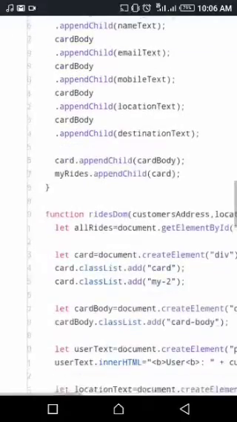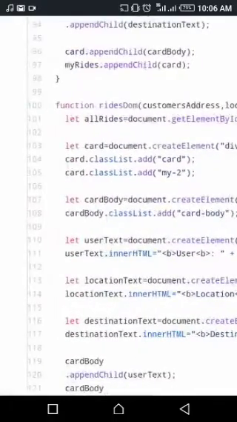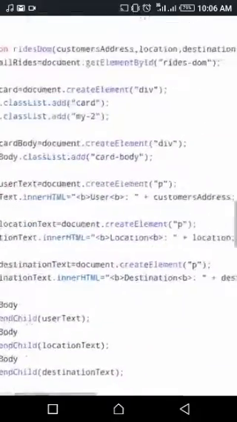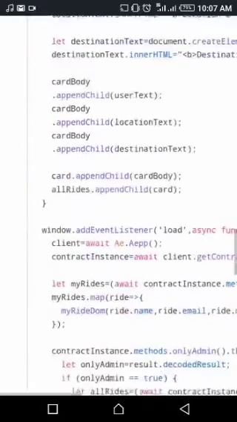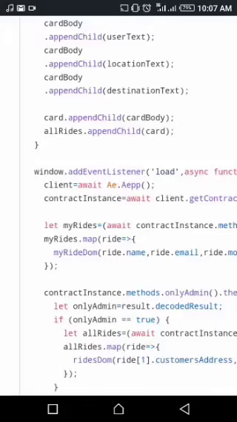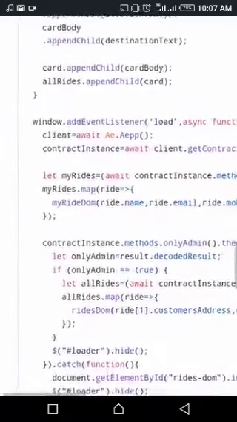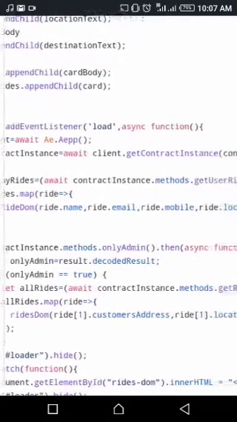And so this function, my rides DOM, it's for when we want to get all the rides. So it's going to be document.getElementById rides DOM, and that's all about it. And let's just go to the window.addEventListener, let me put it in like when the browser has actually loaded the web page and I want the function to run. So it will be an async function.